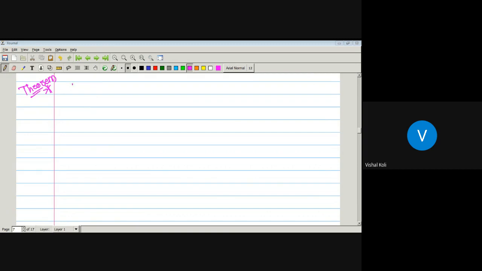Now the next theorem. If T is a tree with n vertices, then T has precisely n minus 1 edges. If there is a tree with n vertices, then it has precisely n minus 1 edges, and that is what we have to prove. We will prove this by using mathematical induction on n, that is, the number of vertices.